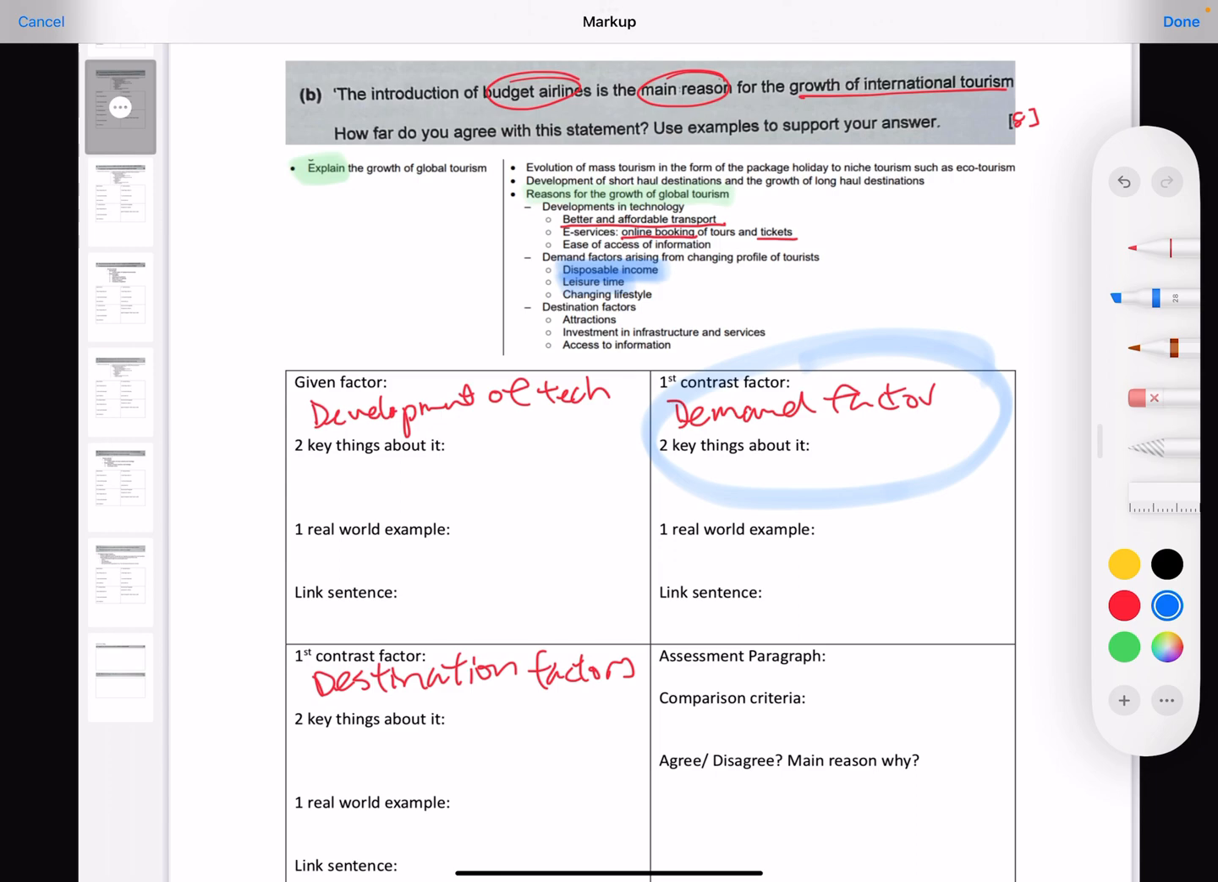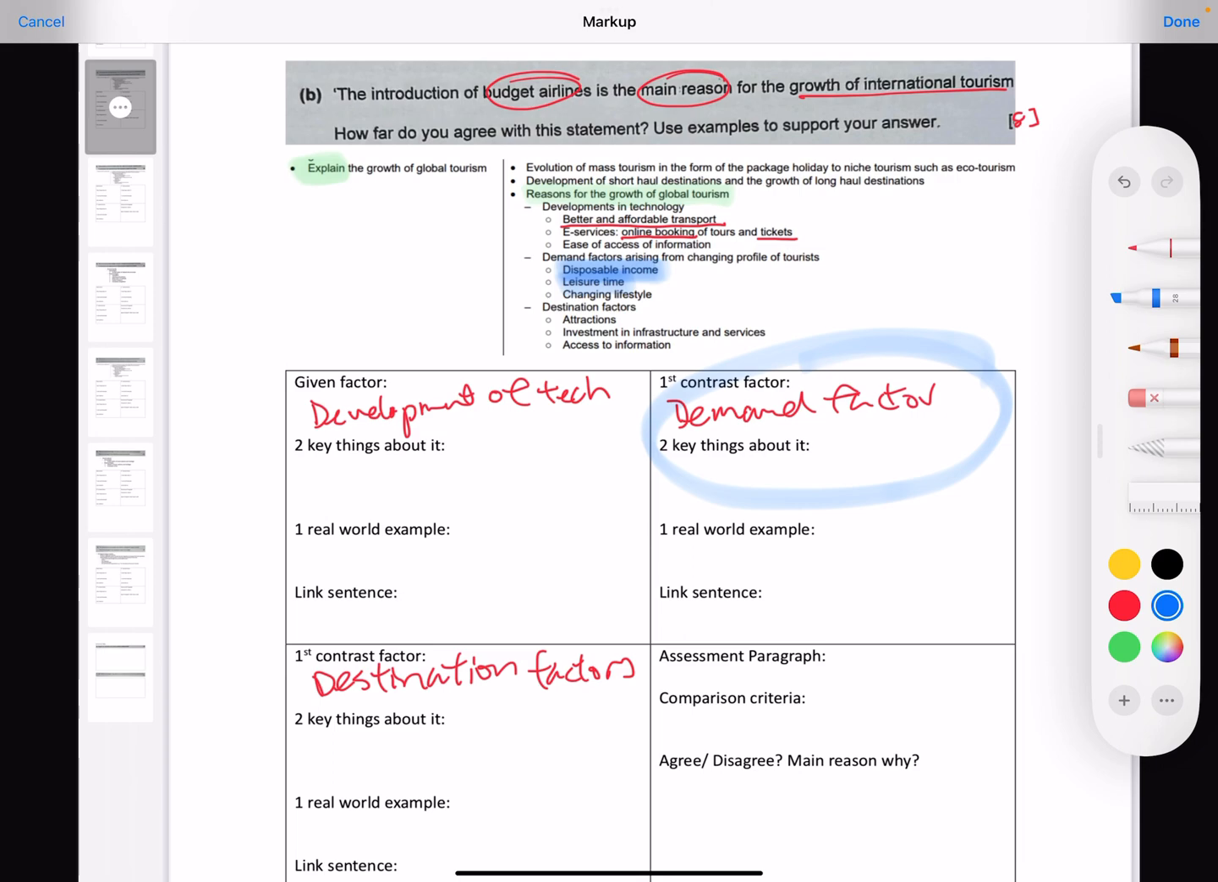Now, is there a way to work around this? Of course. If I do not want to do this, right? I do not want to be locked into disposable income or leisure time. You're unsure about how you want to write the assessment paragraph. You want to have a more open kind of discussion. Then instead of that, you may want to do two destination factors.